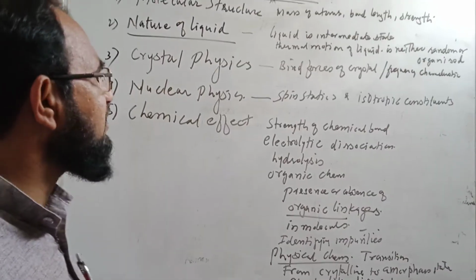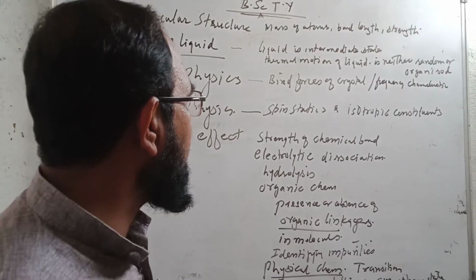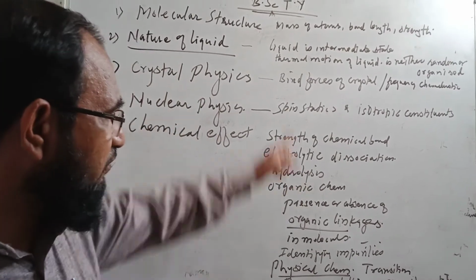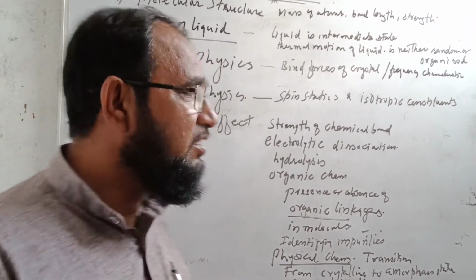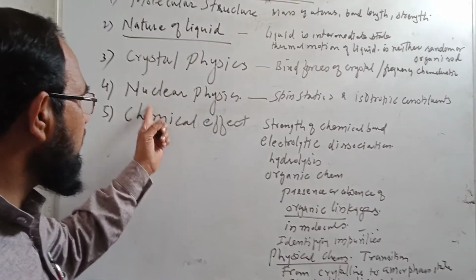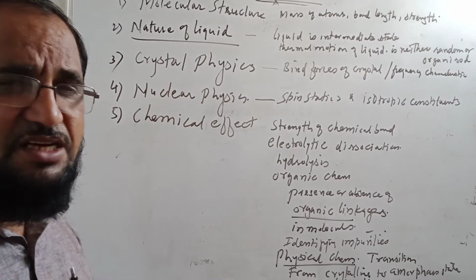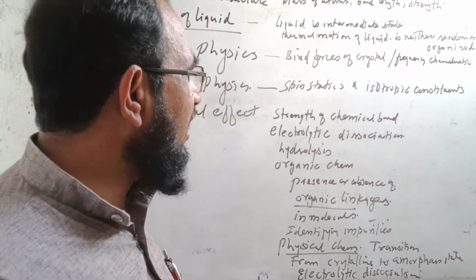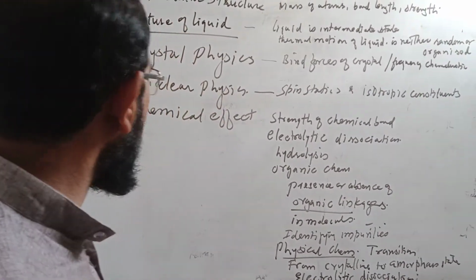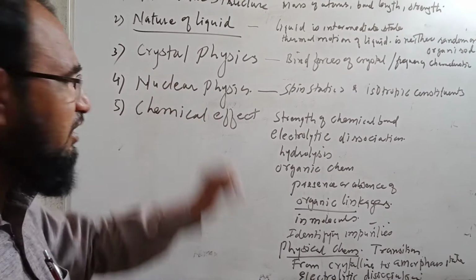In crystal physics, we can use the Raman effect to find the binding forces and the frequencies of the crystals. In nuclear physics, we can study spin statistics and also the isotopic constituents of the atoms.